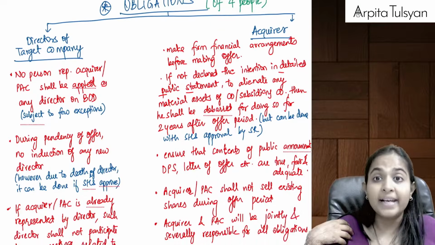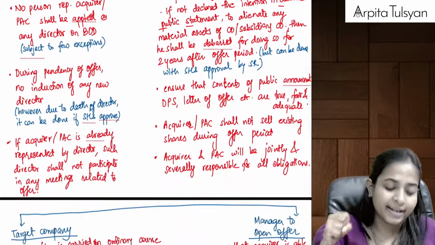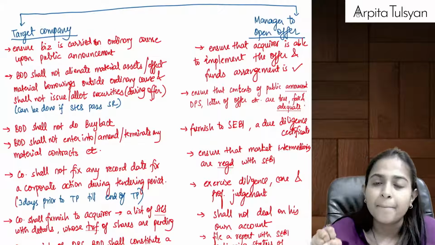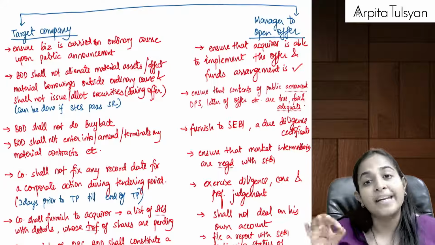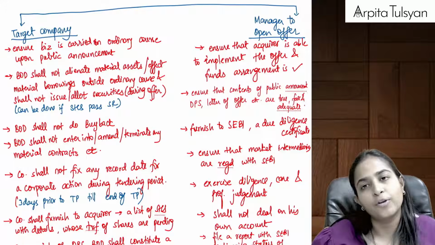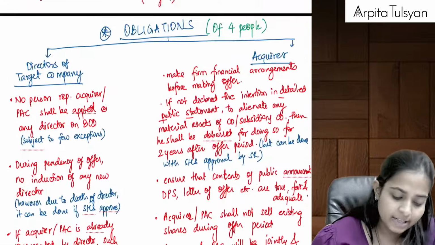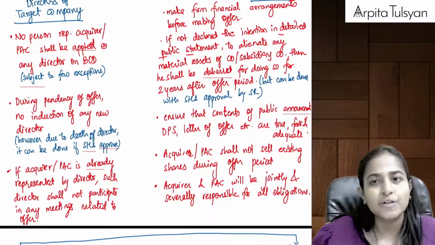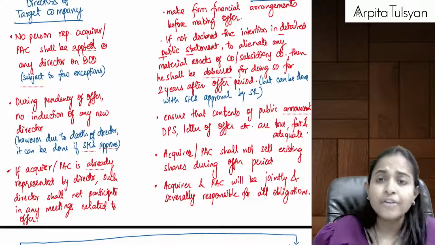Next, what is the obligation of the acquirer who is acquiring the shares? Then what is the obligation of the target company, and what is the obligation of the manager to an open offer? Who is the person who is managing? What are his obligations? Let's take one by one. First about the directors of the target company. First of all,